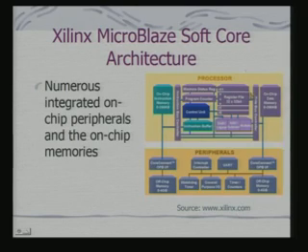In this case, the advantage is flexibility. The flexibility of the platform is much more compared to a hardcore approach, because you can actually play with the processor core itself to meet your requirements.